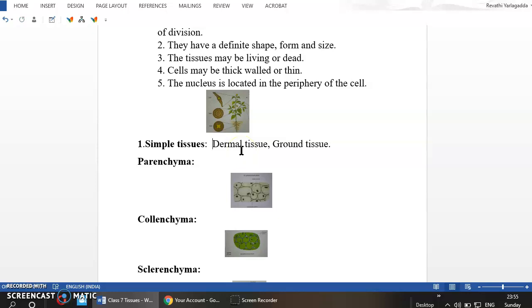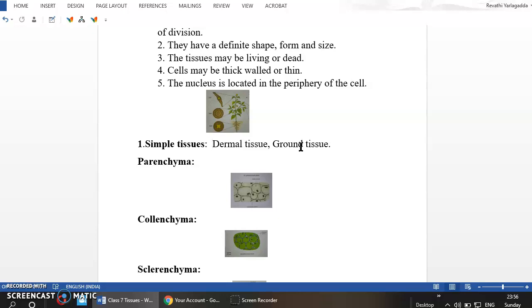Ground tissue: most parts of the plants are made up of this ground tissue only. Ground tissues synthesize food and act as a food storage tissue for the plants. Like the tubers of potato, the roots of carrot, all these are examples of the ground tissue. This is the main tissue where the food storage takes place, and also it provides mechanical support to the plants, like fibers which give stability and strength to the plant tissues.